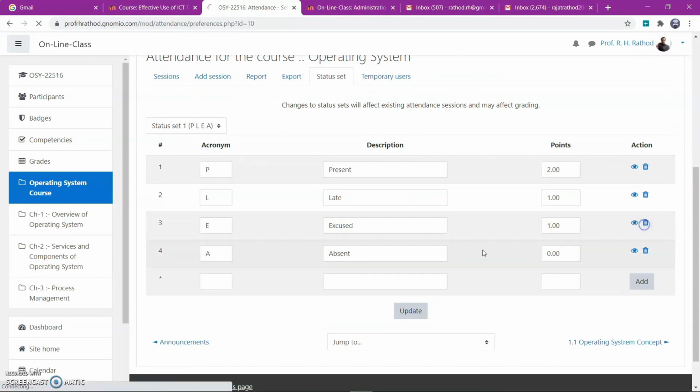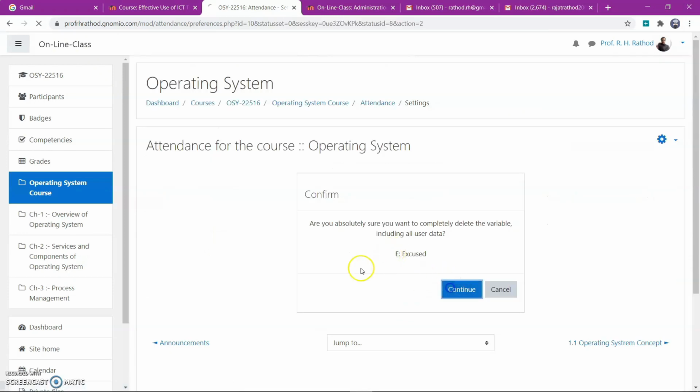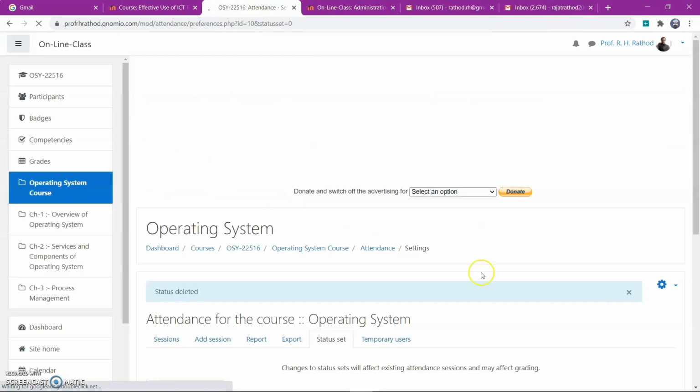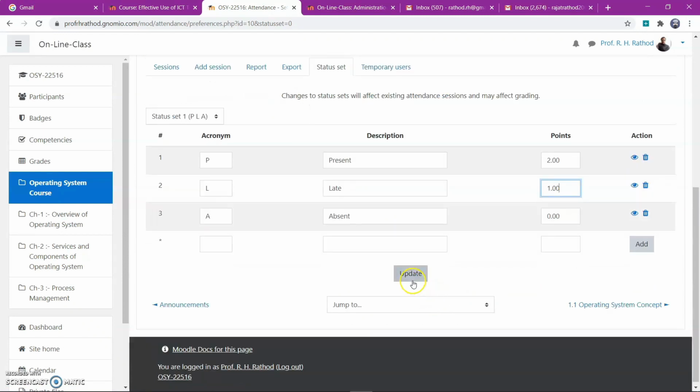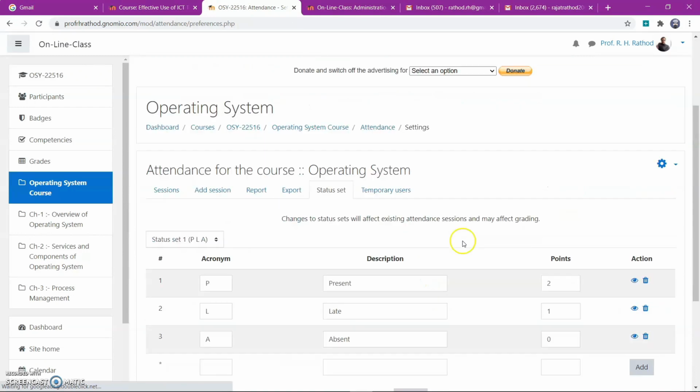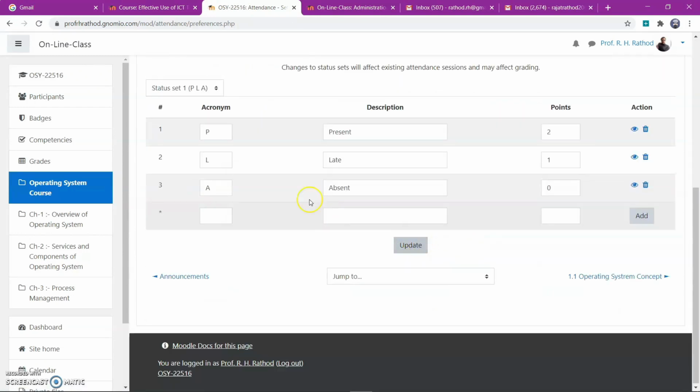I will delete this one. There is no excuse for absentee. Late, if late, then one point, and update this. Now this completes the attendance.